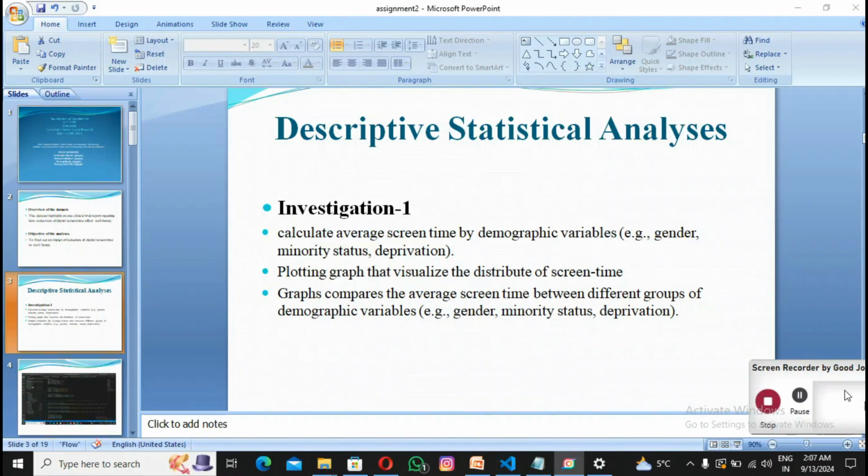Hello everyone, my name is Yuvraj Singh. Today I'm going to start with my first investigation on descriptive statistics. In this analysis, I calculate the average screen time by demographic variables such as gender, minority status, and deprivation. After calculating the average, I plotted graphs to visualize the distribution of screen time to show comparison between different groups of demographic variables. Now let's start with code.